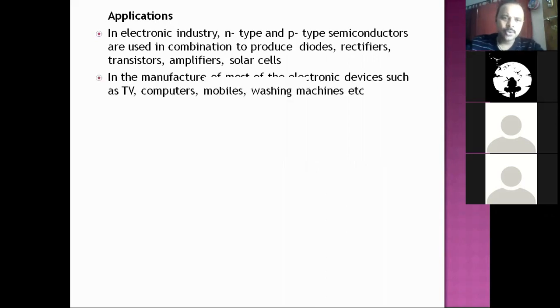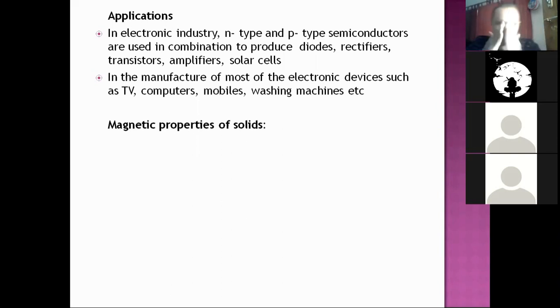So obviously in electronic equipments such as TV, computers, mobiles, washing machine, or name anything, there will generally be semiconductors in one form or the other. So extensively used in electronic industry. Right? So this is about electrical property of solids. Next we'll take up the magnetic properties of solids.